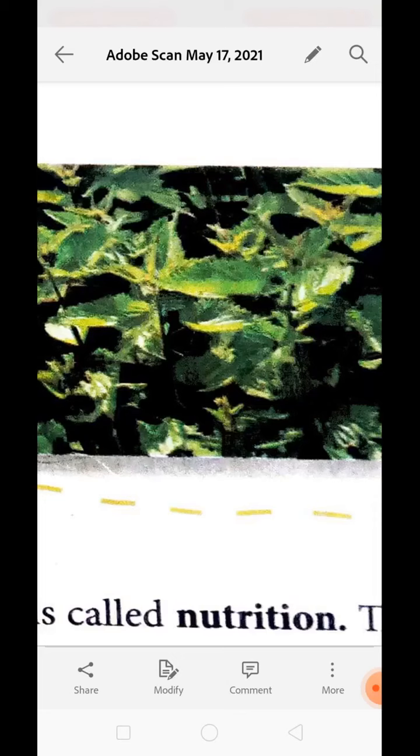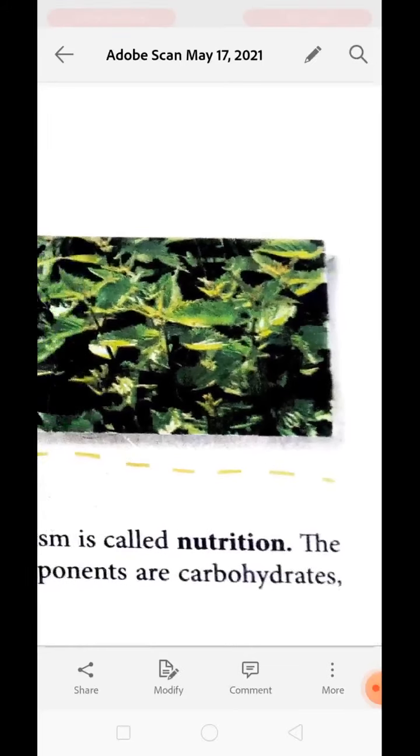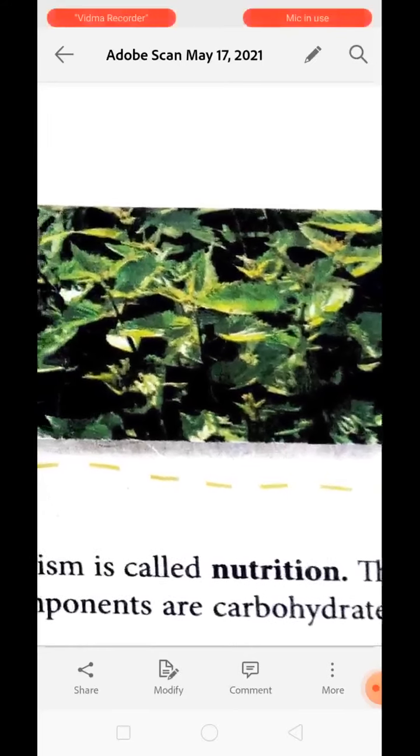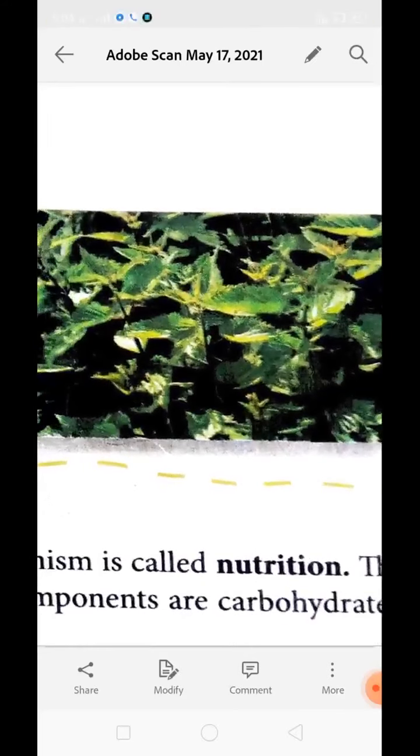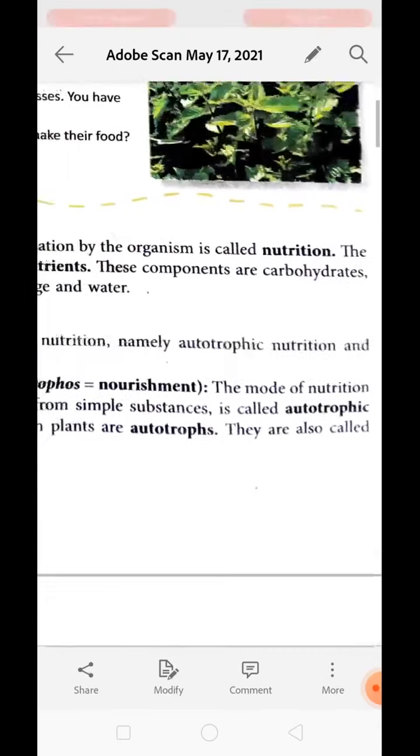And we get it from plants, and plants perform photosynthesis to provide us food. Food is a complex organic matter which has carbohydrates, proteins, fats, vitamins, and minerals in it. Now the question is how this nutrition goes on inside the plant.